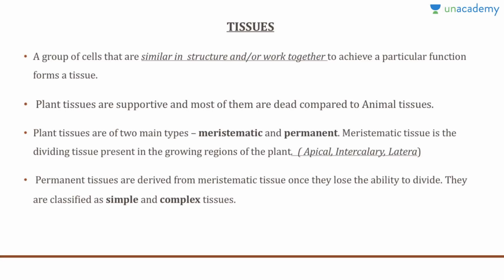Now, plant tissues are of two main types: the meristematic tissue and the permanent tissue. The meristematic tissue is the dividing tissue present in the growing regions of the plant. These are the apical, intercalary, and the lateral.